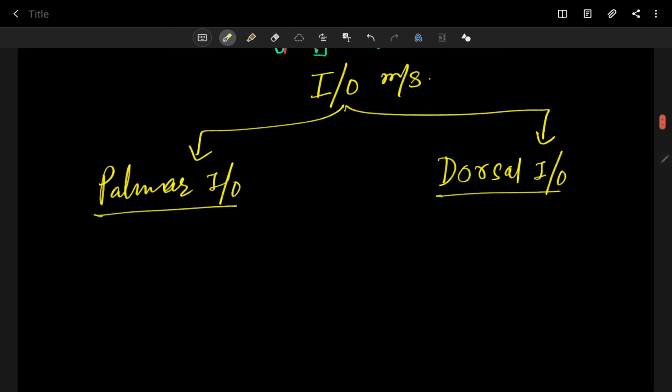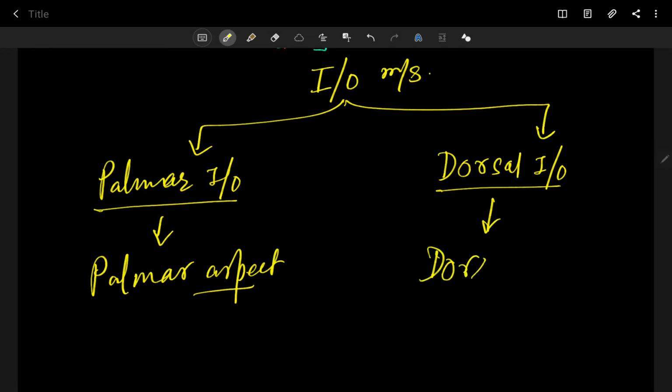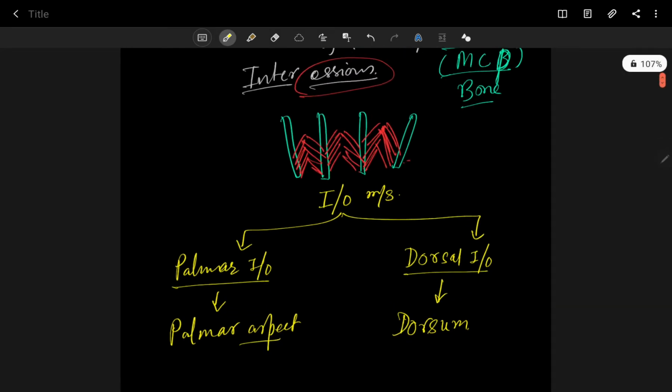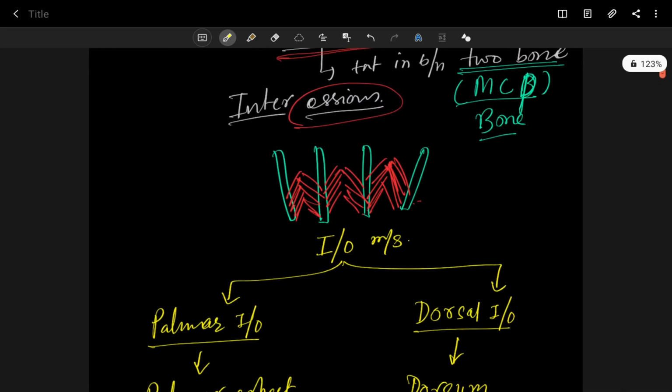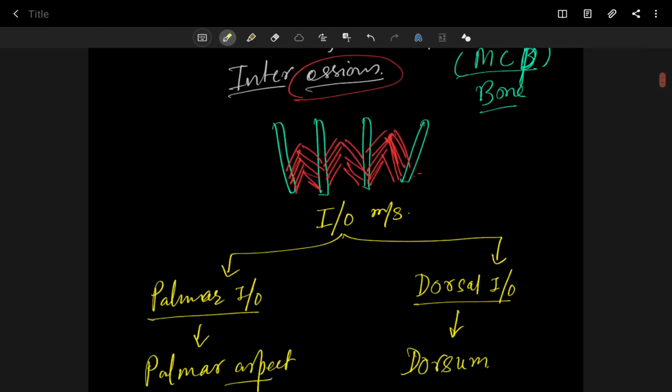So the palmar interossei are present obviously in the palmar aspect, or palmar side, of your hand, and the dorsal interossei are obviously present in the dorsum of the hand. Are you understanding? First I will show you the atlas images, and then I will write down the notes properly, so don't worry. First go through the atlas images.